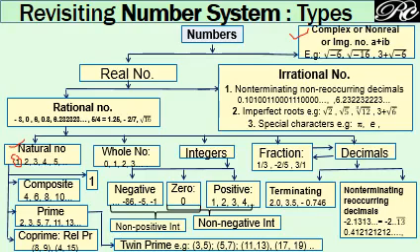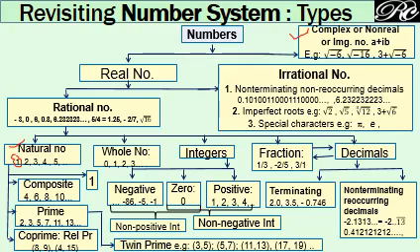Another is called non-terminating repeating, or non-terminating recurring decimals. You must keep this in mind. Here repeating means that after the decimal, the digit or set of digits must repeat itself, like minus 1.232323.